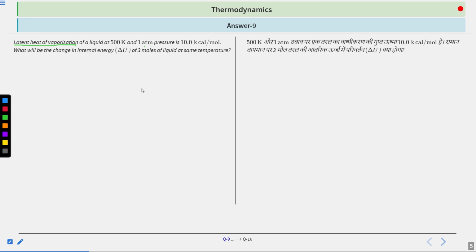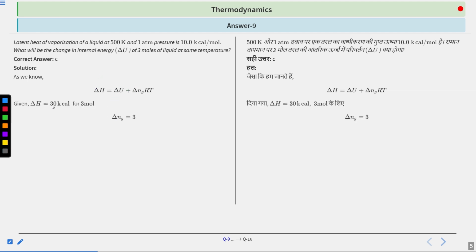Now you have to see the internal energy change for 3 mole. For those who have solved, the correct answer is C. Now we know that delta H is equal to delta U plus delta NgRT. All of this is happening at constant pressure. So the vaporization that we see must be occurring at constant pressure, which is 1 atm.